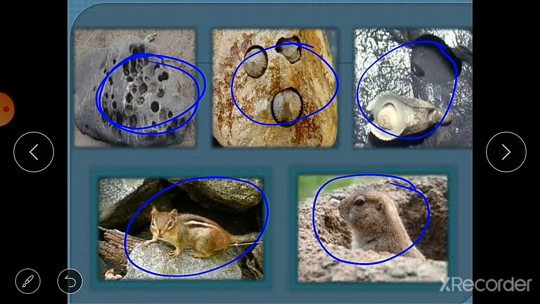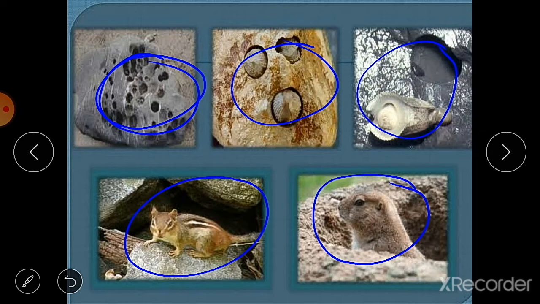Okay, then some other microorganisms such as bacteria, fungi, algae, and then plants, etc., also cause weathering of rocks and formation of soil, and it is known as biological weathering. The nature of the soil depends on the type of the parent rock and the type of plants growing in it.